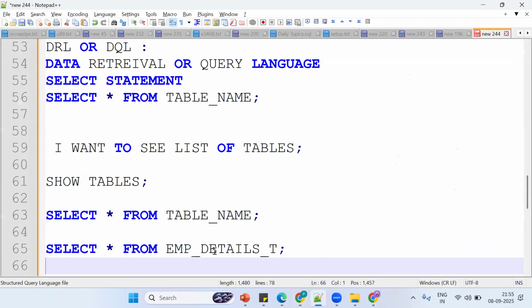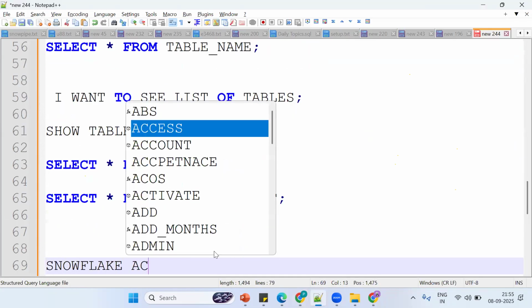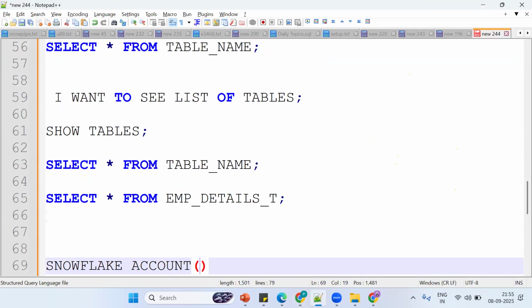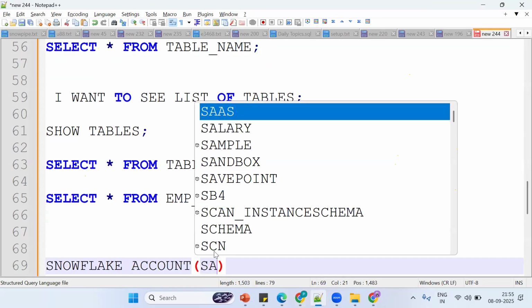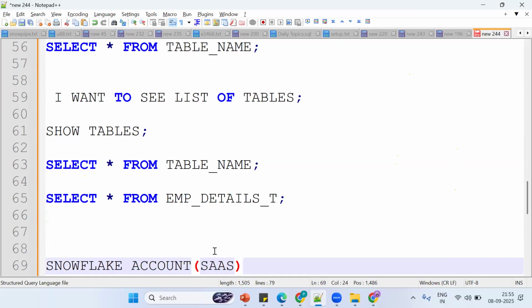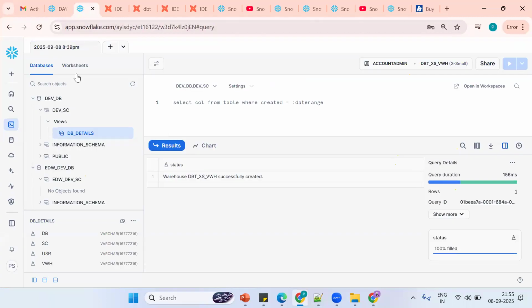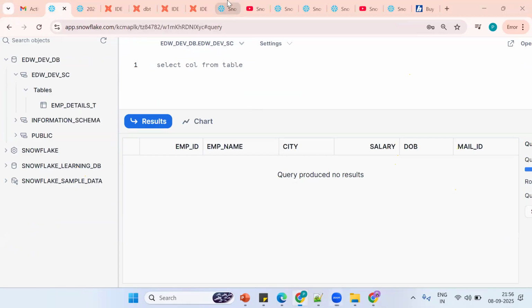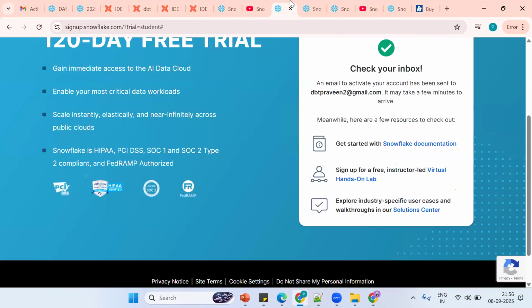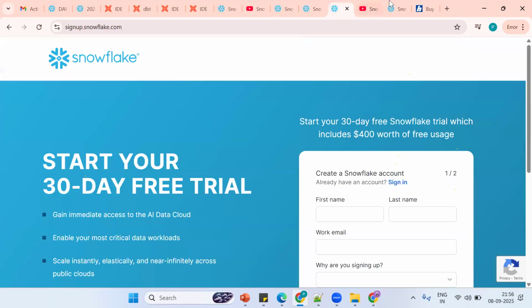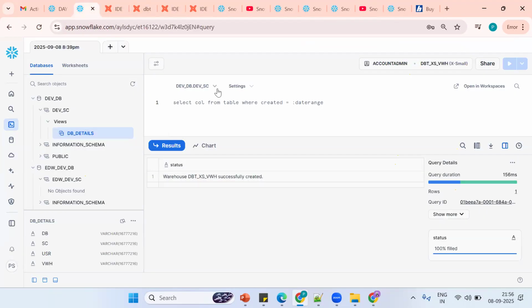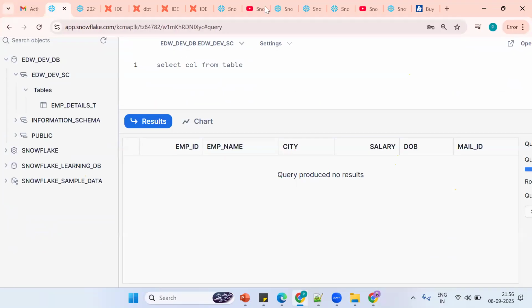One Snowflake account is required. Tell me, for a Snowflake account, do we require any software or any hardware? No, not required. Say SaaS model. No need to install any software or hardware. Just a SaaS model. Tell me, in real time, will clients go for the free version or the paid one? In real time, companies go for the paid one. For learning perspective we are going for the free edition, but in real time we go for the paid one. So this is the functionality.